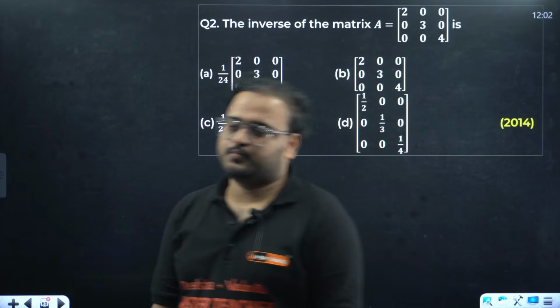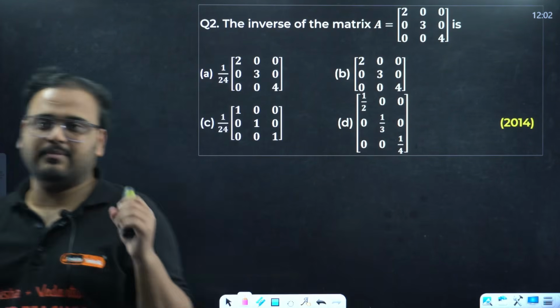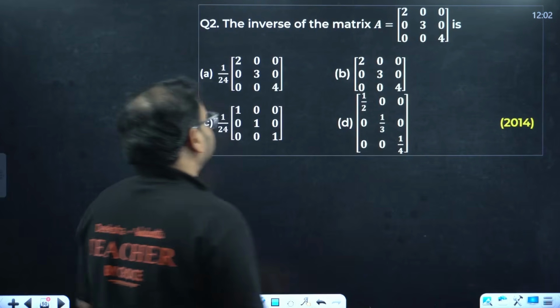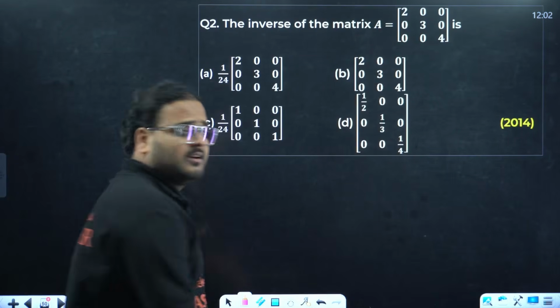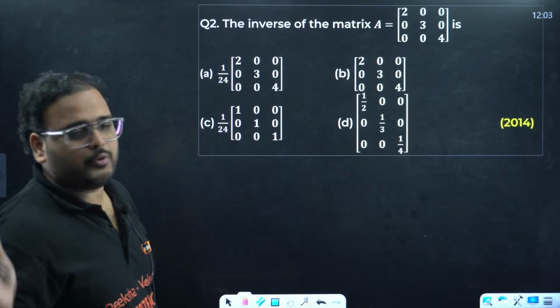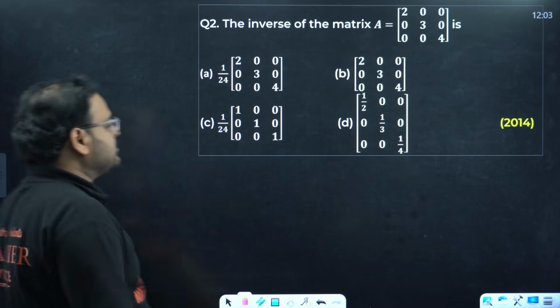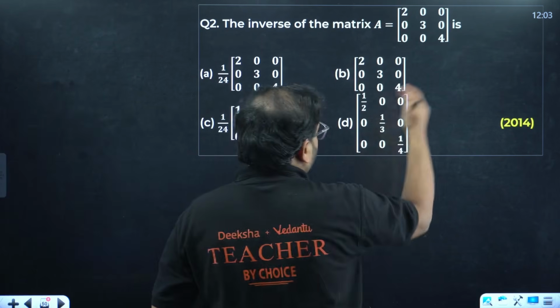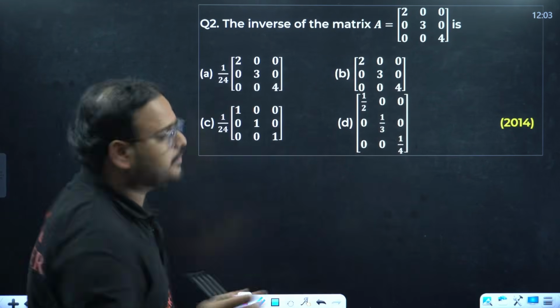Next, question number 2. This is again a very unique question. Please remember this. Finding the inverse. If you find the inverse with the actual method, you find the adjoint and everything you have to do. But actually, for CET, we have to save time. There's a property over here.